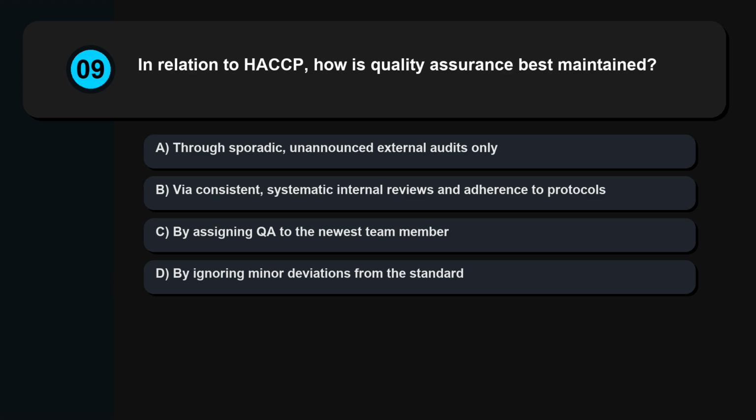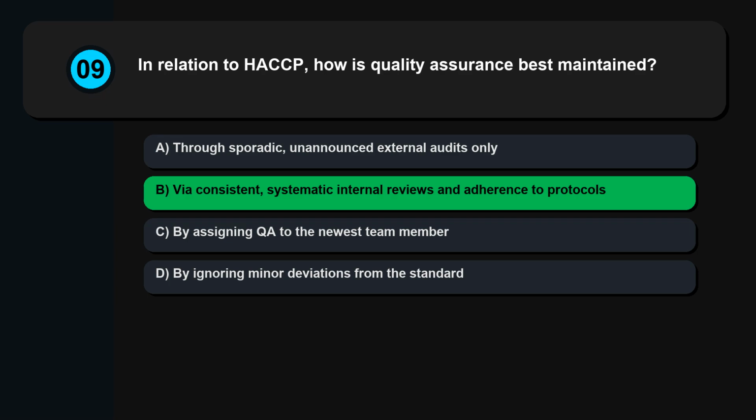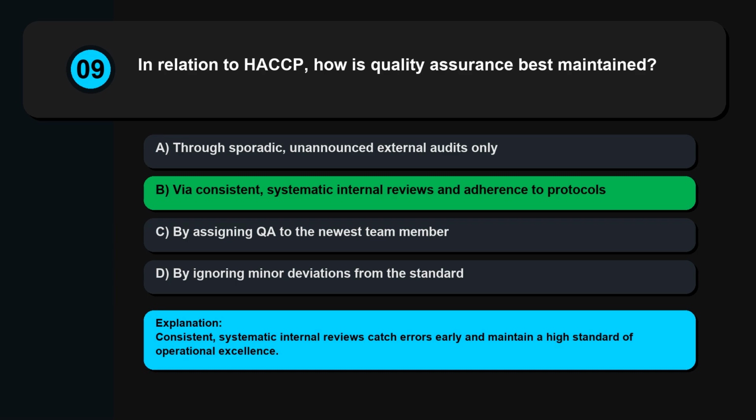Question 9. In relation to HACCP, how is quality assurance best maintained? Through sporadic, unannounced external audits only, via consistent, systematic internal reviews and adherence to protocols, by assigning QA to the newest team member, by ignoring minor deviations from the standard. Consistent, systematic internal reviews catch errors early and maintain a high standard of operational excellence.